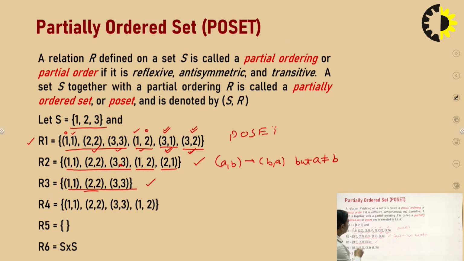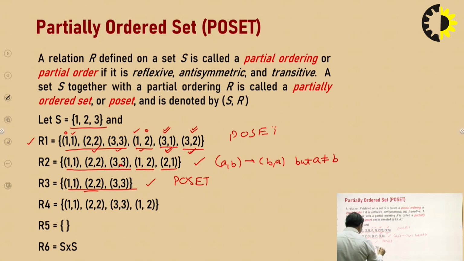Similarly, it is holding the transitivity property, because if there exist (A, B) and (B, C), then there must be (A, C). If such a pair exists, then there must be (A, C) for each such pair (A, B) and (B, C). So we can easily check this relation is transitive. It is holding all three properties: reflexive, antisymmetric and transitive. So this relation will be the poset. So again, this will be the poset.